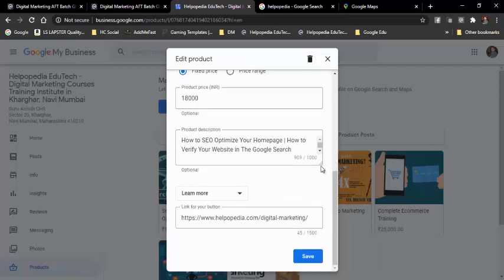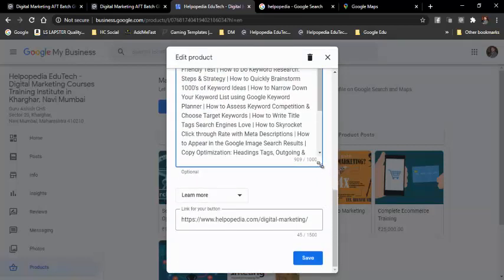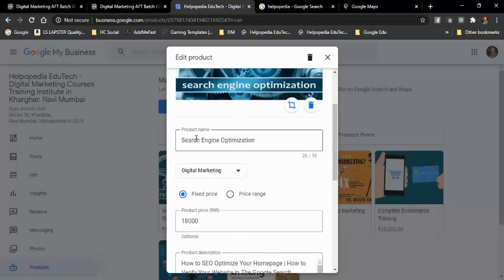Then this is the product description. The whole product description of all the things that people will learn in search engine optimization, that I've added over here. And then over here the learn more button. When people click on the learn more button, it will take them to the page on my website where the whole information is provided on the digital marketing search engine optimization course. And from there, on my website, I will be adding this payment gateway link, from where people can directly purchase and enroll in this particular course or any courses that I have added on my website.